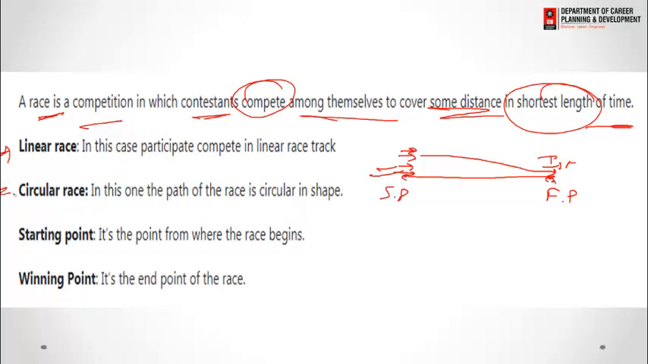Whereas the second one is the circular track. In the circular track, the person moves in a circular shape: from a starting point they complete the circle and reach the starting point again. That is also considered the end point. That means in a circular race, the starting point and the finish point are both the same.